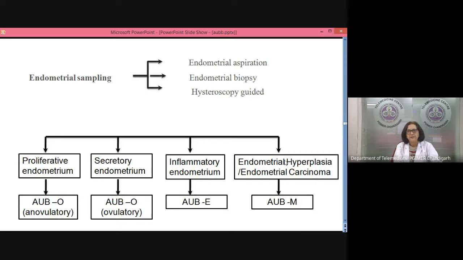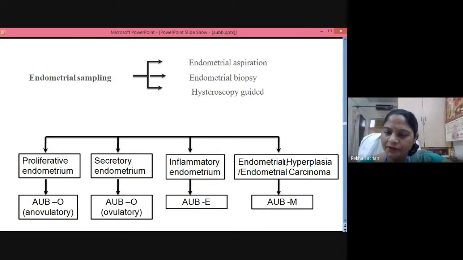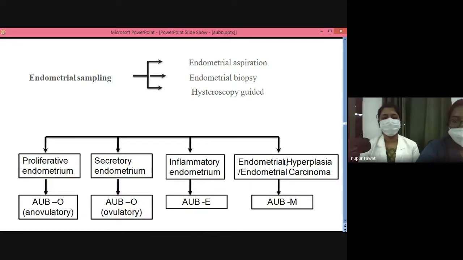Now when she comes back, the doctor, do you want to ask anything or should I go on? If a patient comes with an endometrial biopsy showing a secretory endometrium, then what can you do? Ma'am, we can start her on oral contraceptive pills, progesterones, and we can give cyclical progestins to this patient.